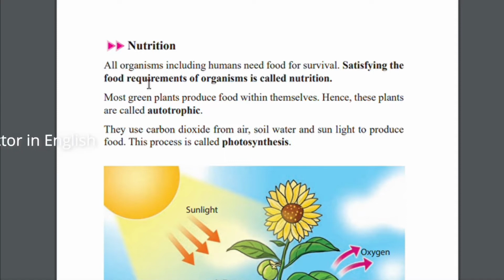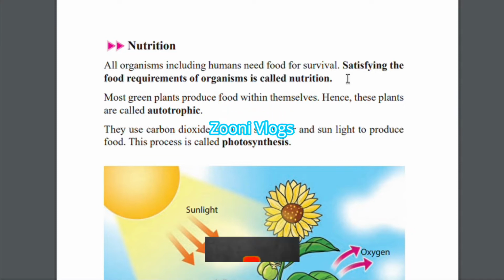So here, all organisms including humans need food for survival. Satisfying the food requirements of organisms is called nutrition. Now we all know, Putala, we have to have food. We can't live without food because food is needed for our survival.